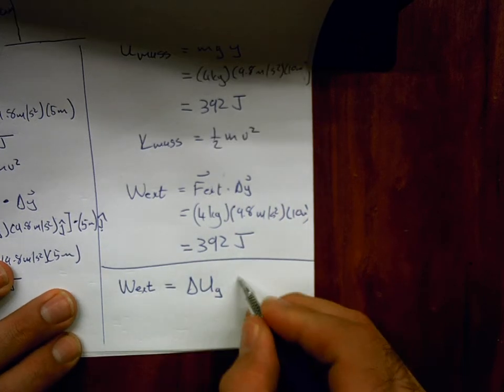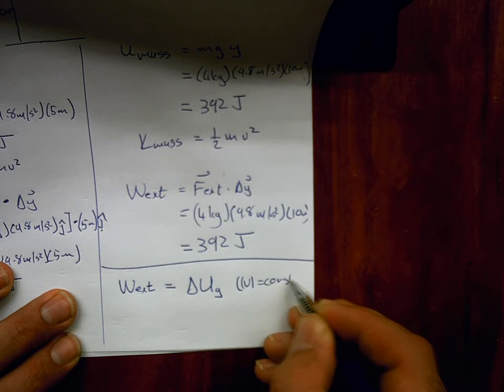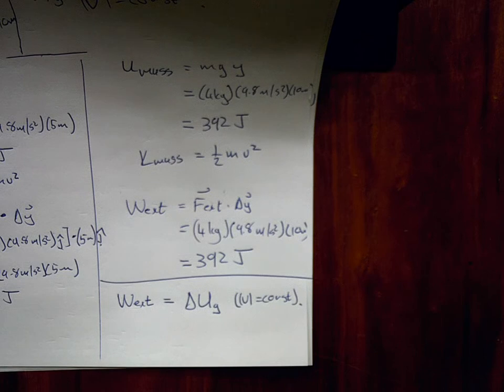And we assume throughout that the speed of the mass remains constant. So if we've got a system like this, and we've got an external force doing work, but it does so just to counter some internal force, we can say the kinetic energy of the system will not change, but its potential energy will. And the potential energy change is just equals to the work done by the force.